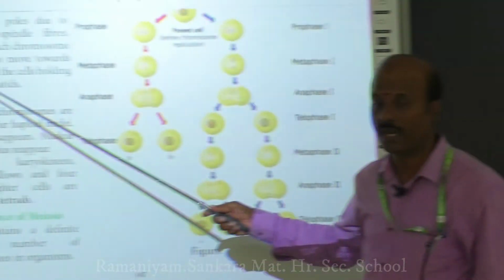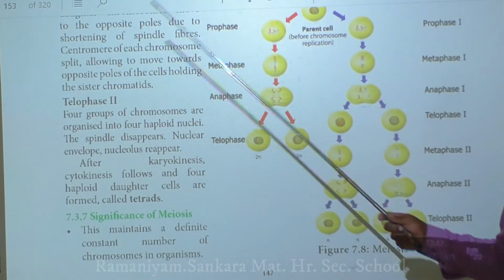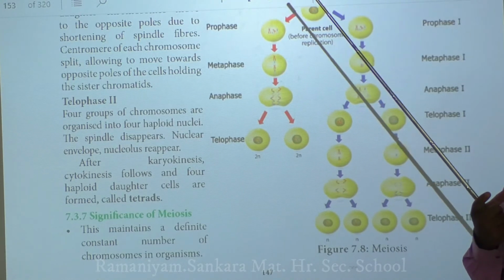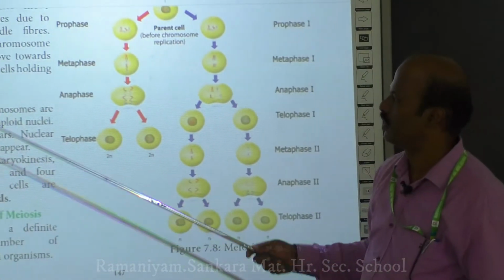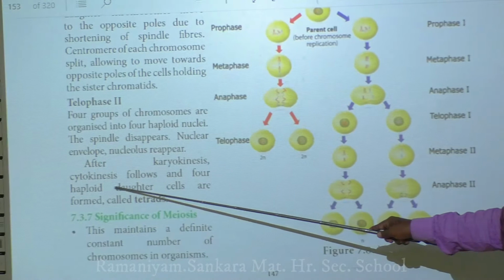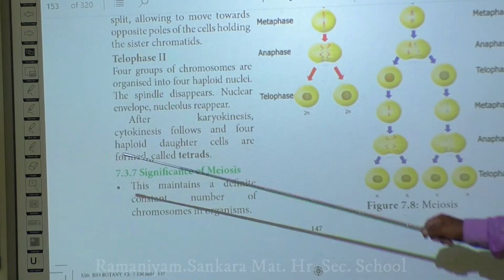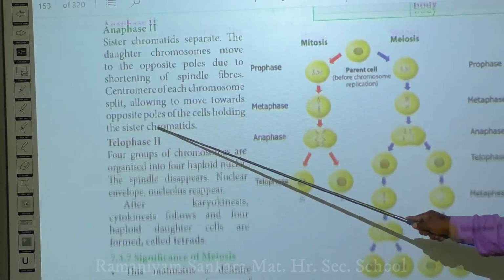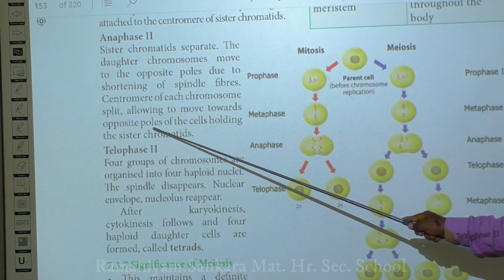That is what you have to understand. So in anaphase 2, the sister chromatids get separated.